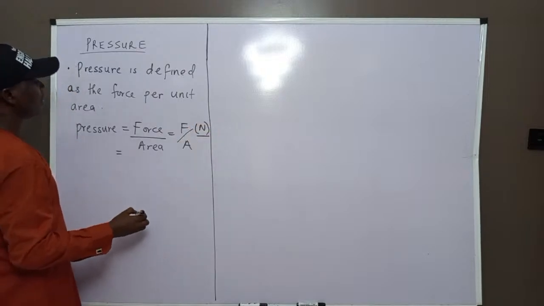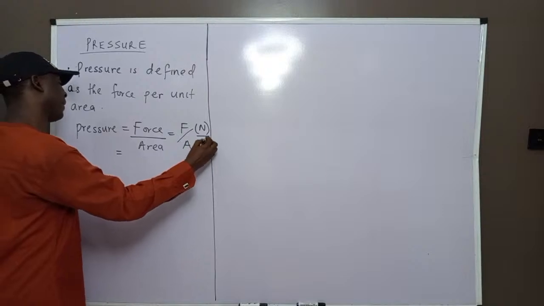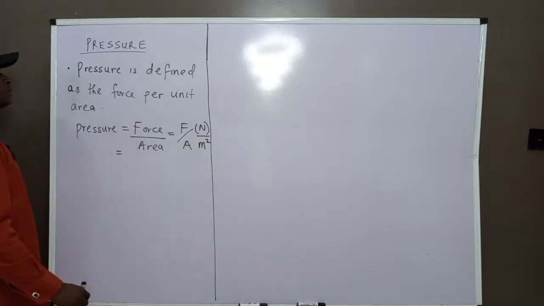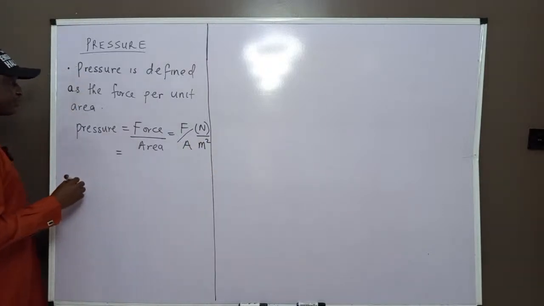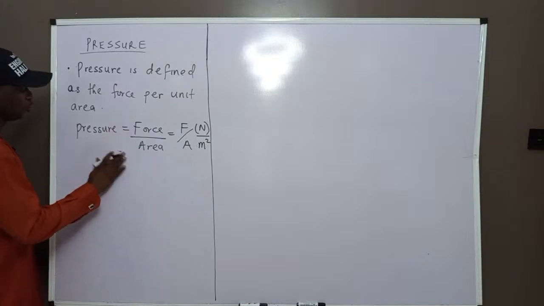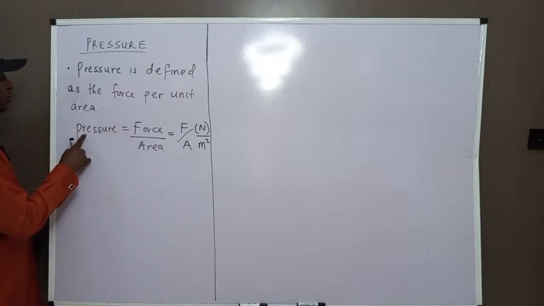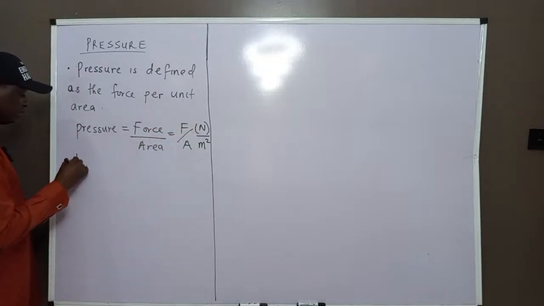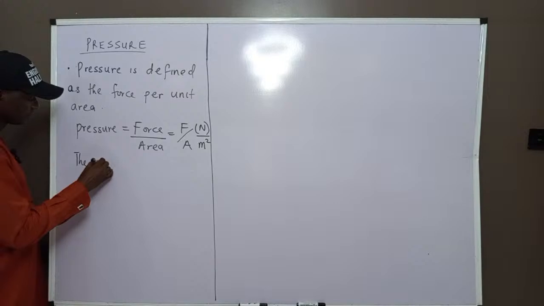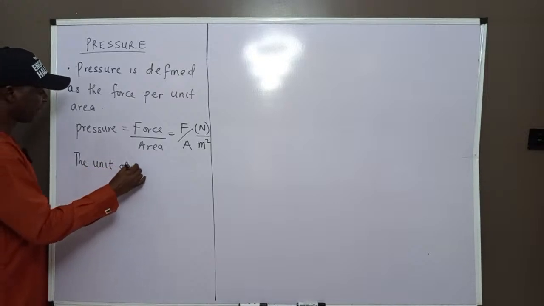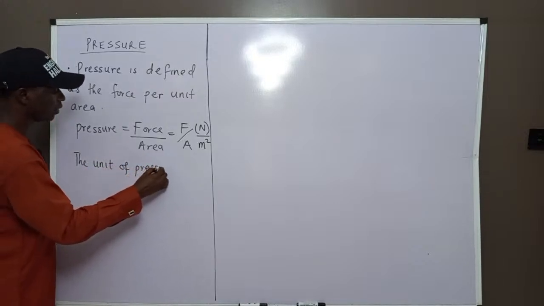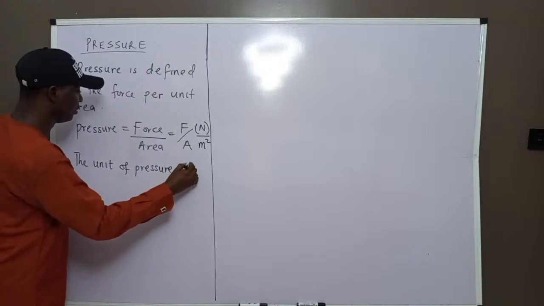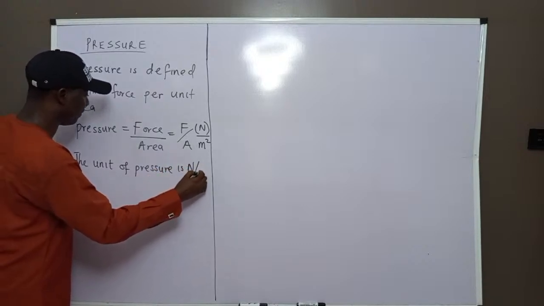And area is measured in what? Meter square. That is to say that the unit of pressure is Newton over meter square. So the unit of pressure is Newton per meter square.